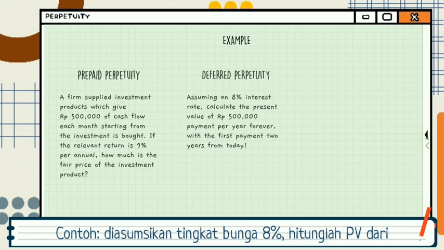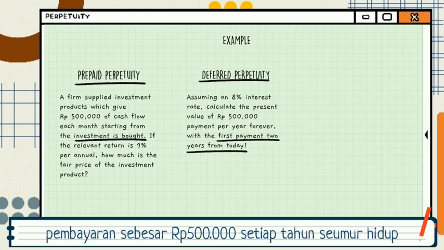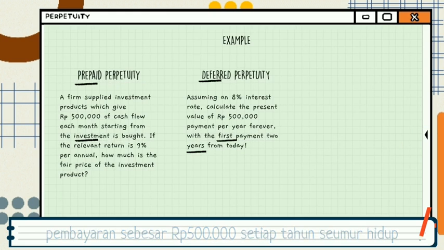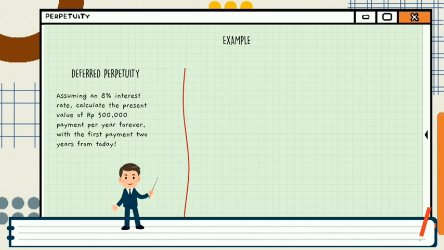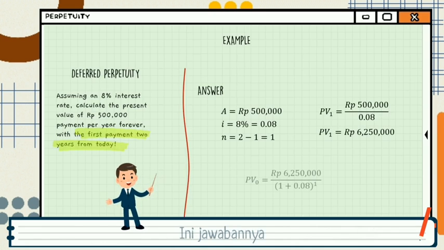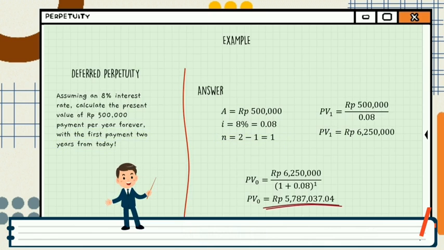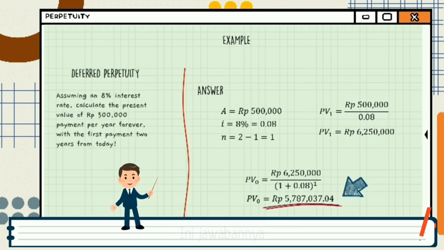Example: assuming an 8% interest rate, calculate the present value of 500,000 rupiahs payment per year forever with the first payment 2 years from today. In this case, the first payment is on the second period, so the value of n is 1. If the first payment is on the third period, the value of n is 2. Then we put the amount into the formula. We get the present value 1 is 6,250,000 rupiahs, and the present value is 5,787,037.04 rupiahs.